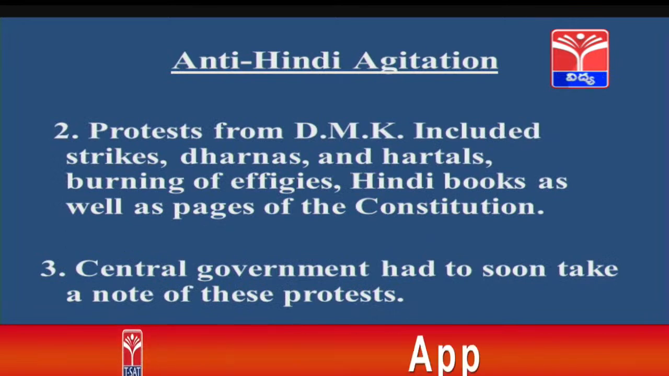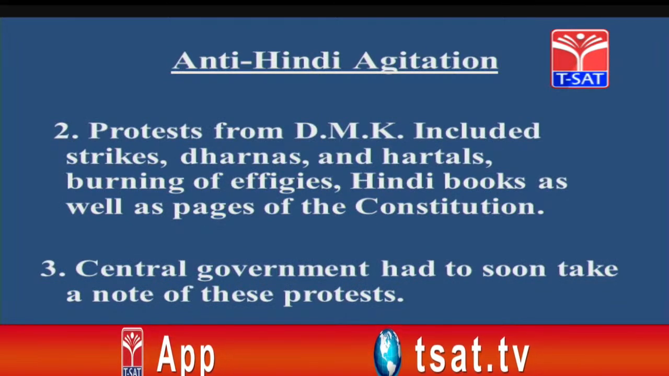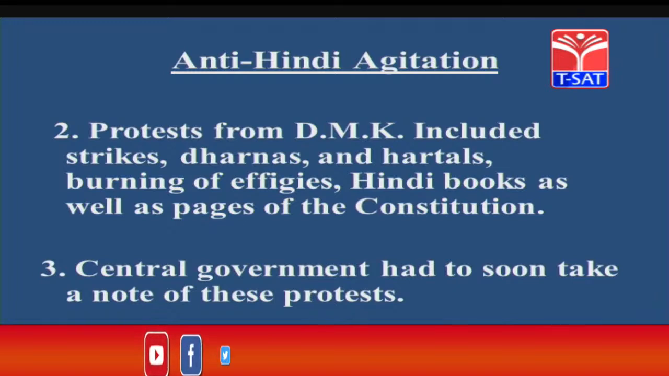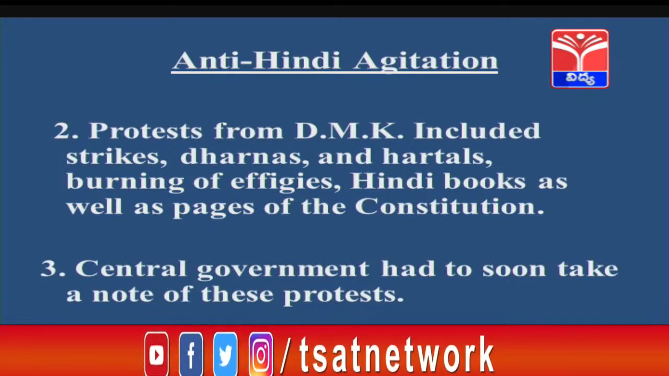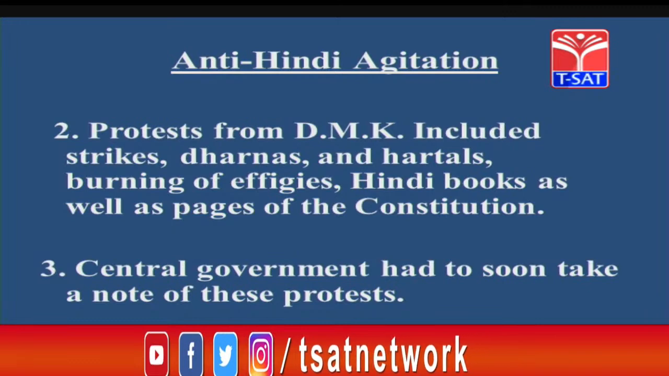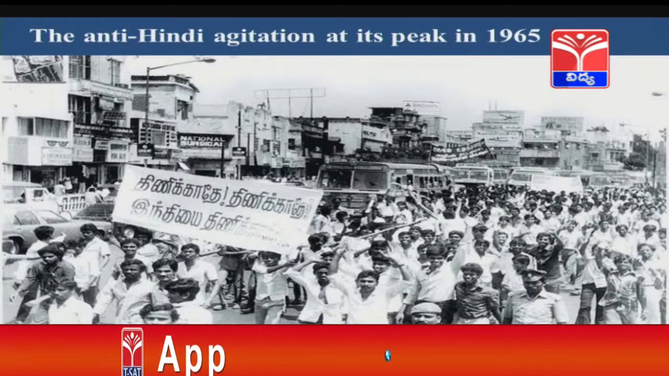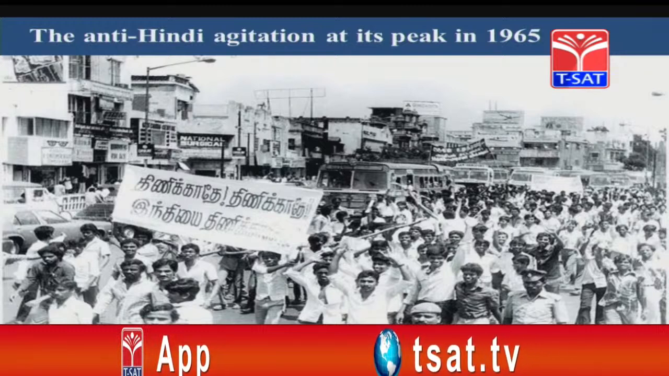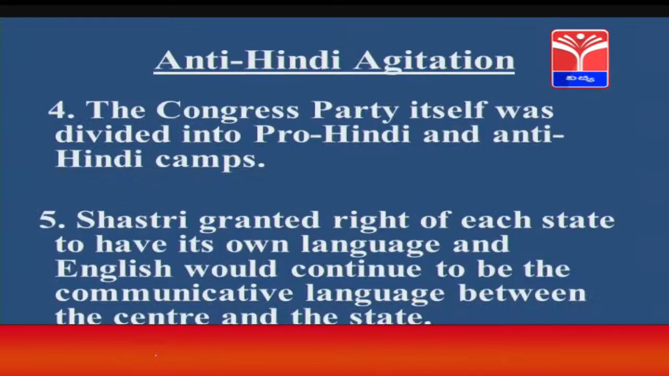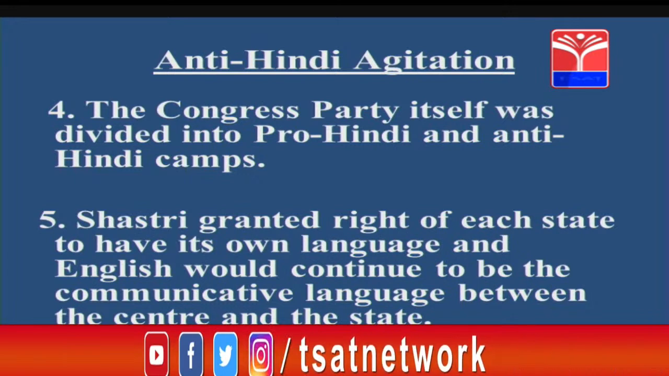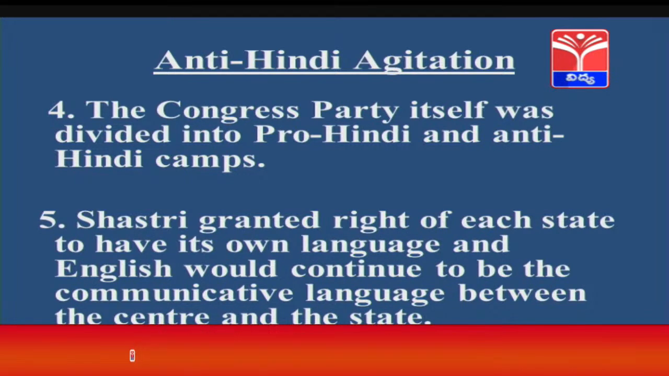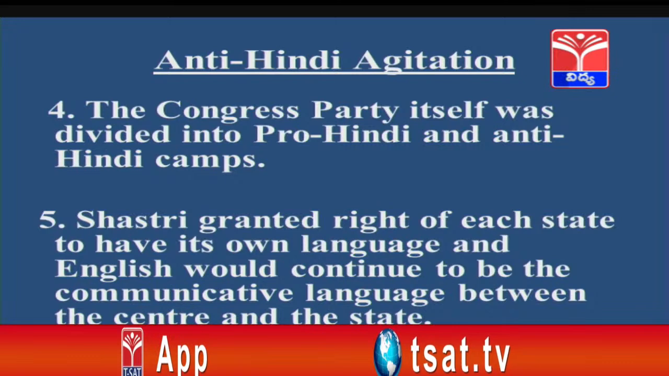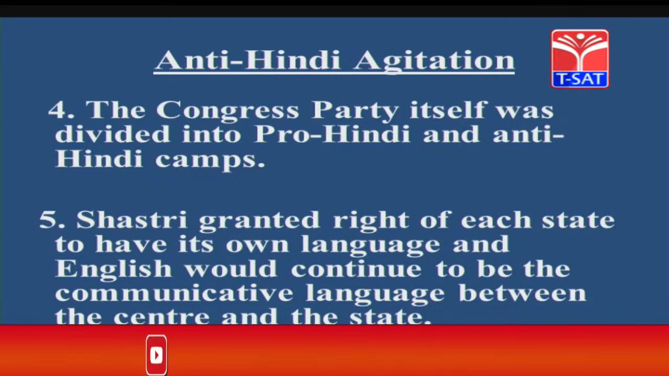Protests from the D.M.K included strikes, dharnas and hartals, and burning of effigies, Hindi books as well as pages of the Constitution. The central government had to soon take note of these protests. The images show the D.M.K protesting against Hindi as the main language. The Congress party itself was divided into pro-Hindi and anti-Hindi camps. Shastri granted each state the right to have its own language, and English would continue to be the language of communication between the center and the state.